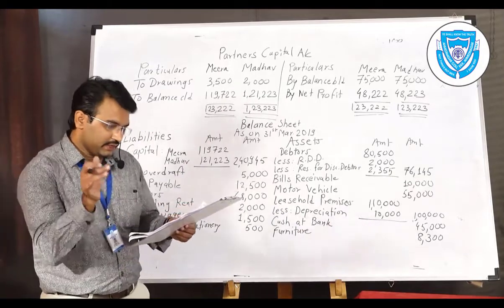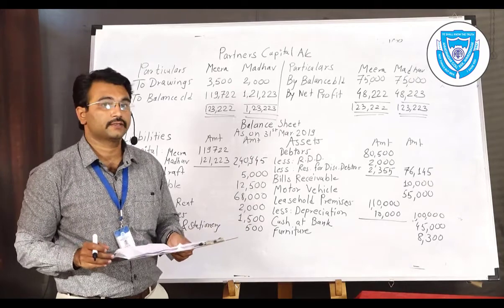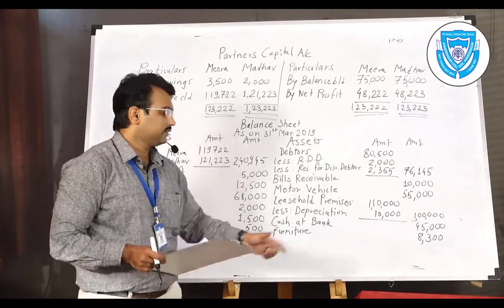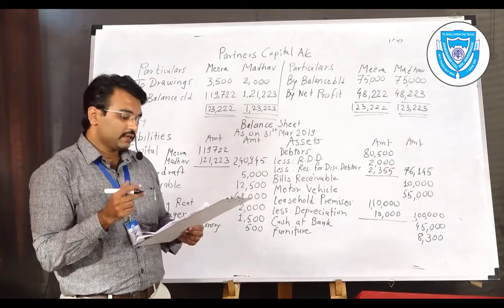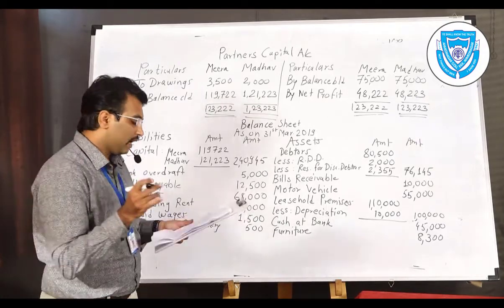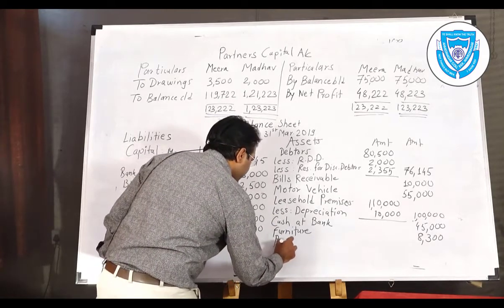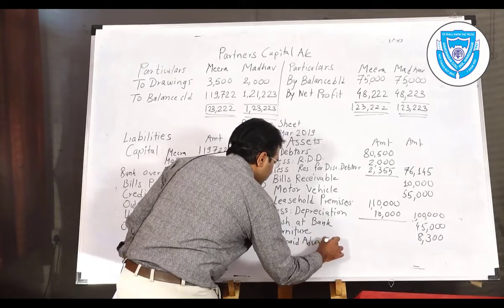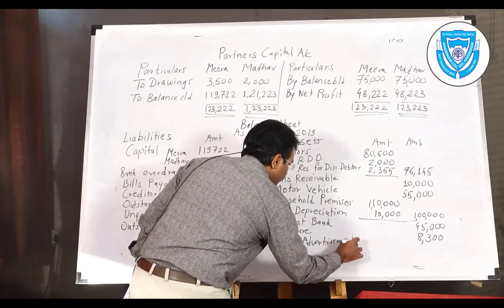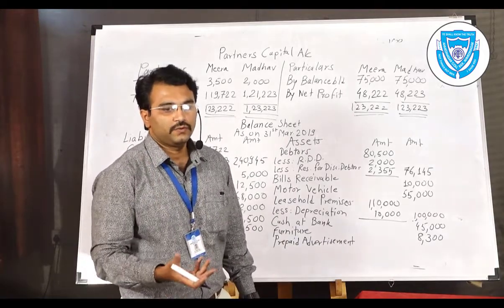Then nothing is remaining, but we need to find out through the adjustment any second effect of the asset side. There are two adjustments regarding that: the closing stock first and prepaid advertisement. That we will write, because prepaid advertisement is an amount of advertisement expenditure which is paid in advance, which is our cash.